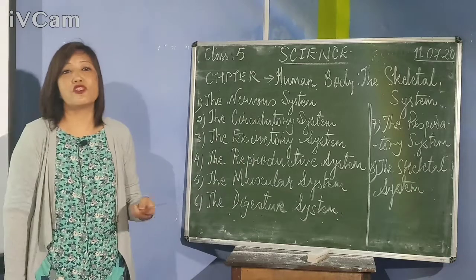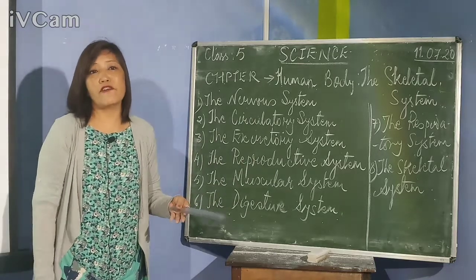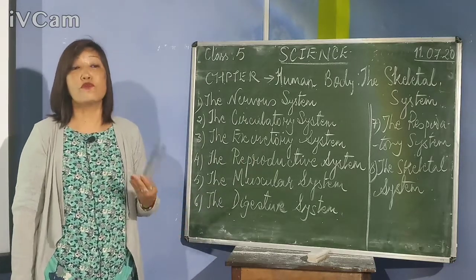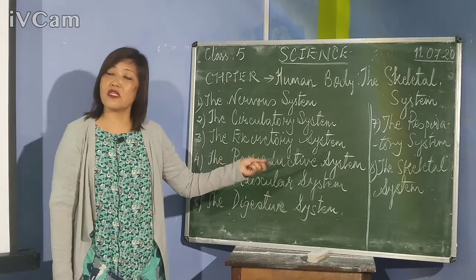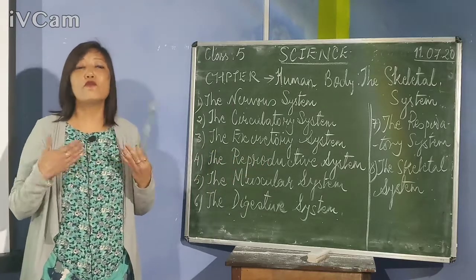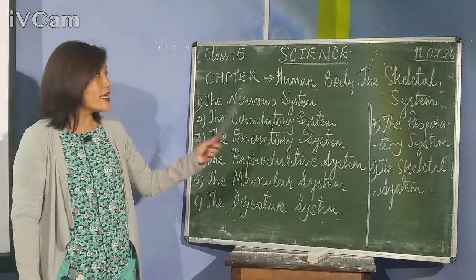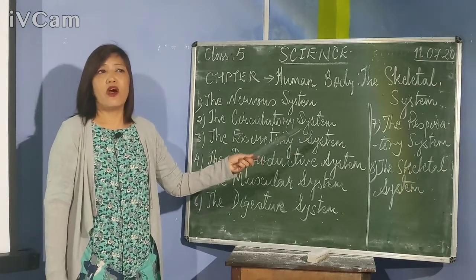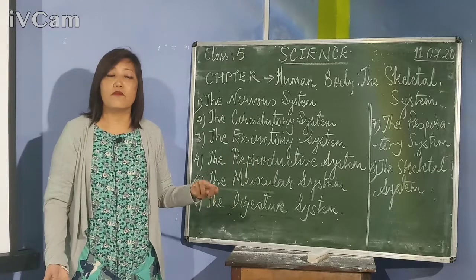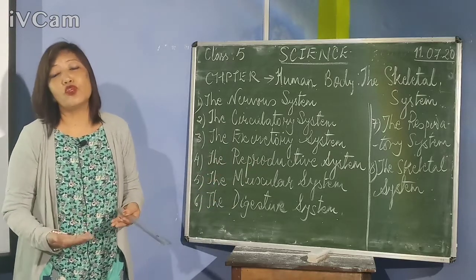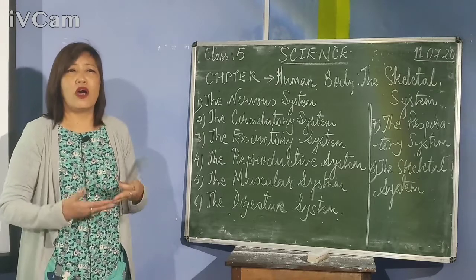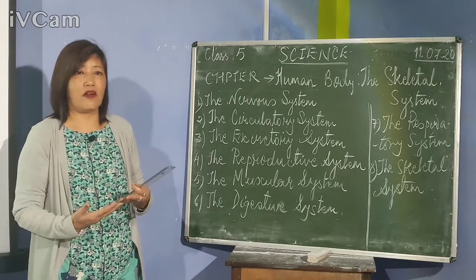Respiratory system means, you know, we cannot survive without oxygen. We need to breathe, right? So, the respiratory system is the system which helps us to breathe, alright? And it is the system which not only helps us to breathe, but provides us with energy. The energy which we use to do different activities, right?